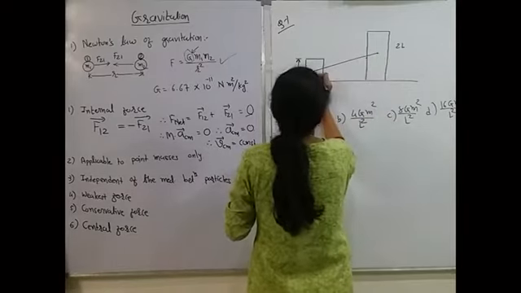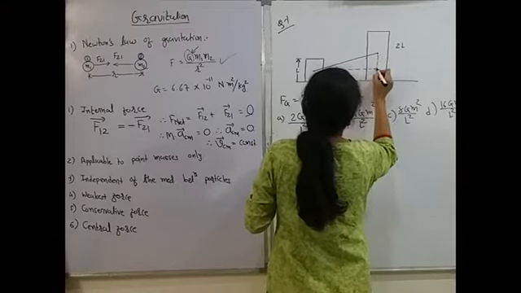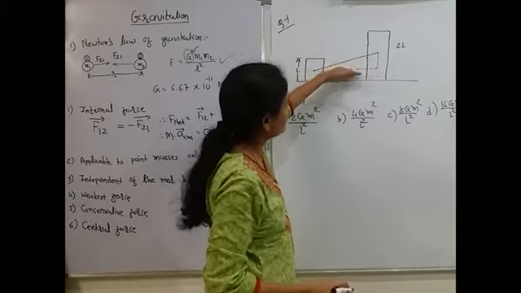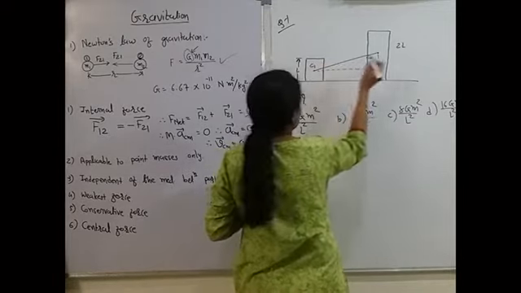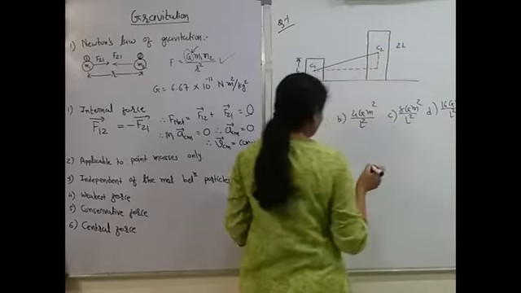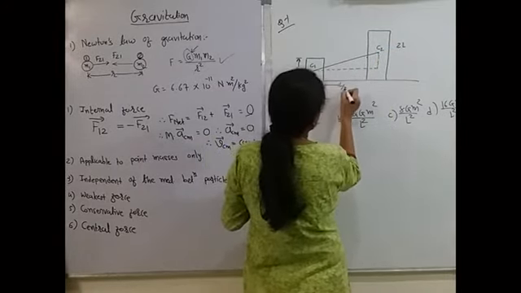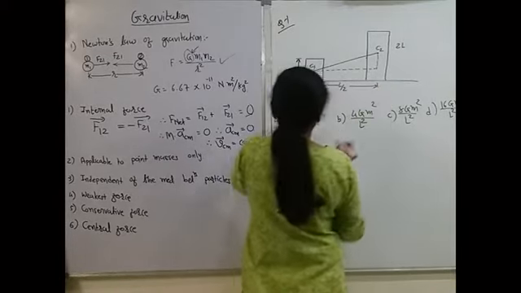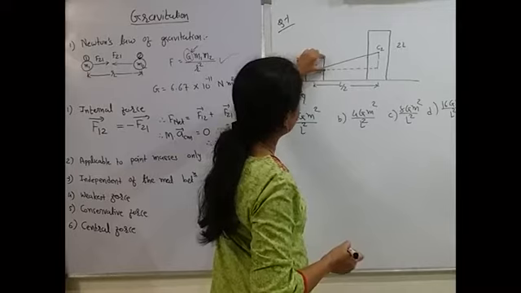So for that I have to use Pythagoras theorem. To use Pythagoras theorem, I must have this distance and this distance. Okay, so this is my, let us say C1, this is C2. In your question, it is given that this is L/2. Okay, now say ये पूरा L है, तो half कितना होगा?